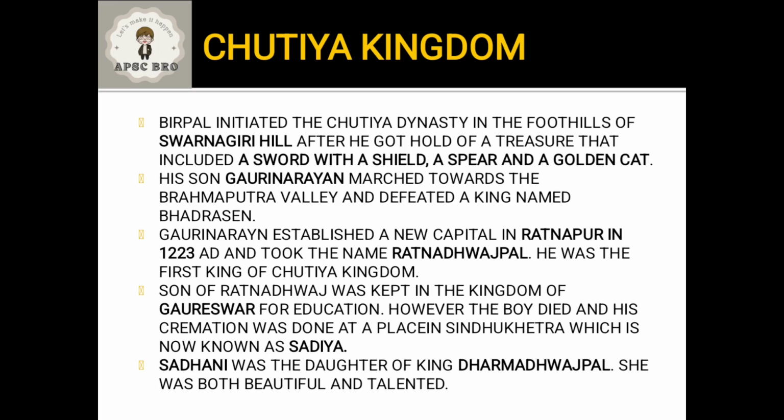Okay, that is why the sword, the seal, and the golden cat, because of their importance in the formation of the Chutiya Kingdom, and it is said that it is God gifted, were taken as the emblem of Chutiya Kingdom. Okay, now at that time the kingdom was not yet initiated, but Birpal's son Gauri Narayan was the first who marched into Brahmaputra Valley. See, Swarnagiri hill was in the Arunachal foothill. Yes, just on the Arunachal Assam border present day. Okay, then Gauri Narayan marched into Brahmaputra Valley and defeated a king named Bhadrasen.